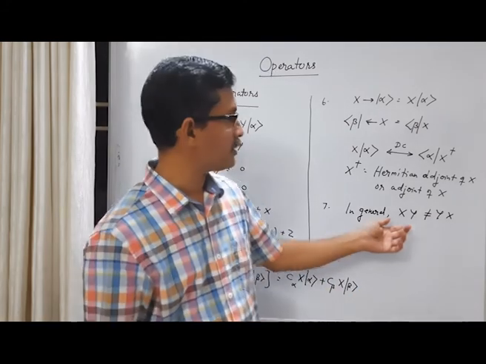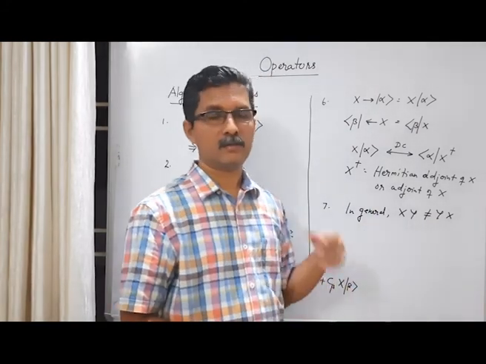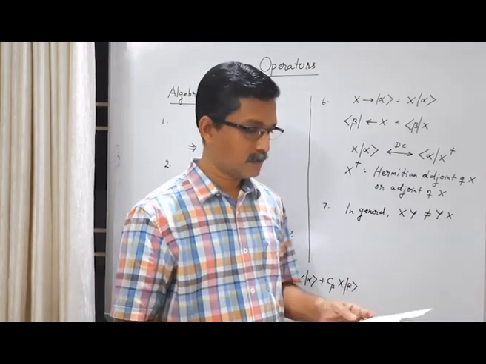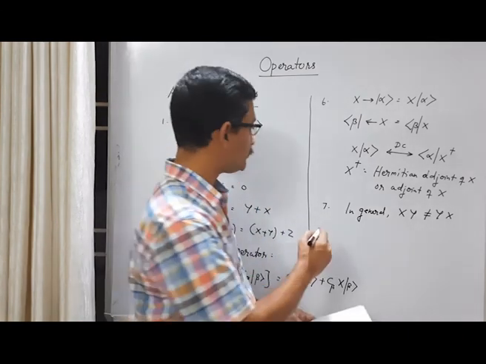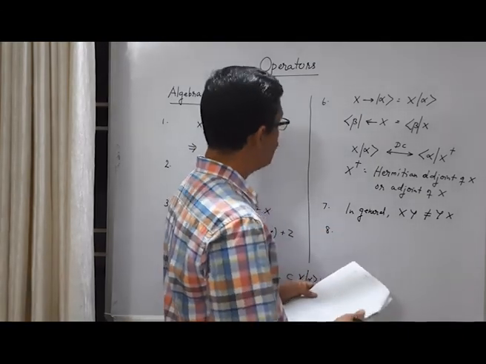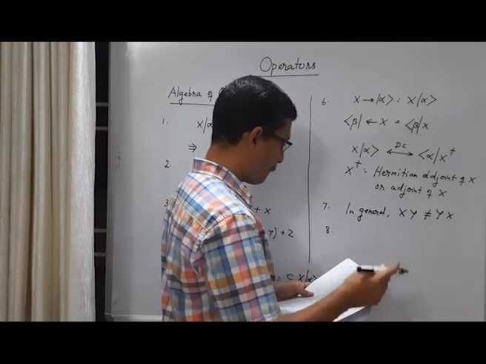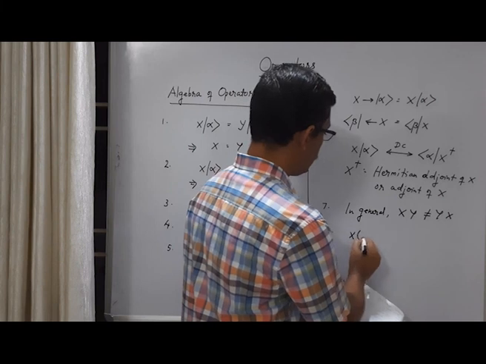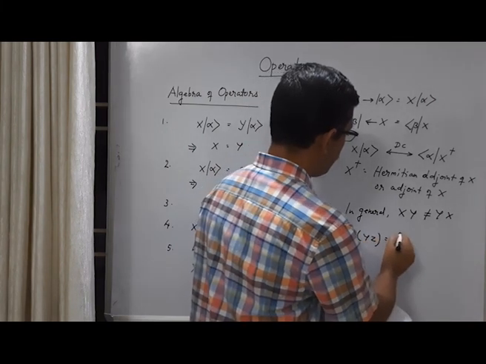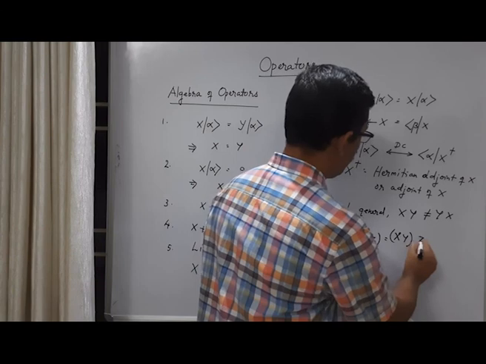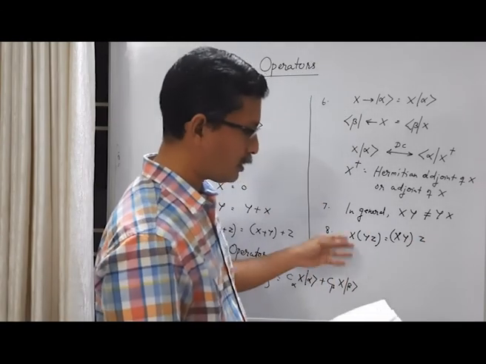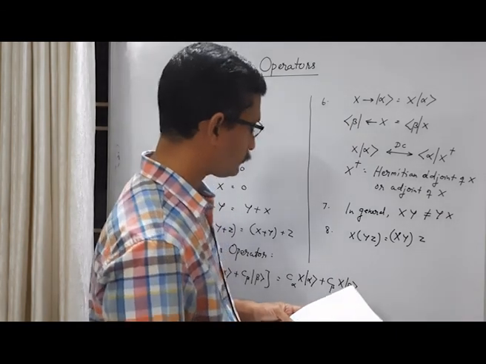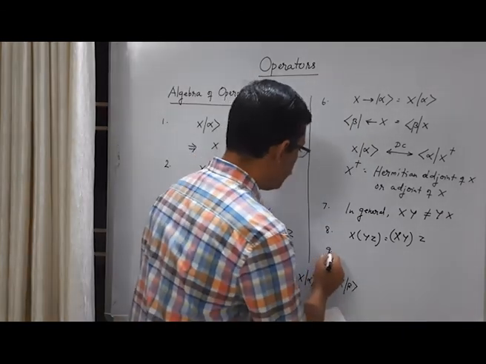So this is a general situation. There are operators which are commutative, but in general they are non-commutative. Operators obey non-commutative algebra. And another property: the sequential operations are associative.